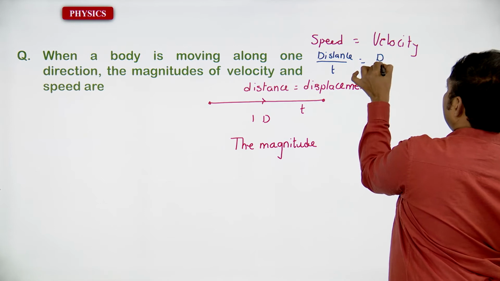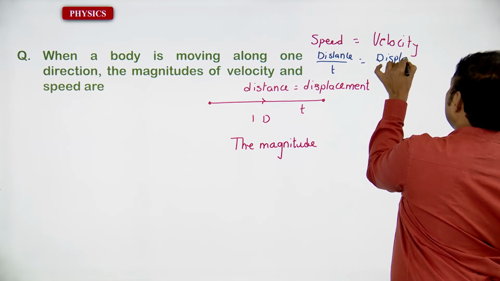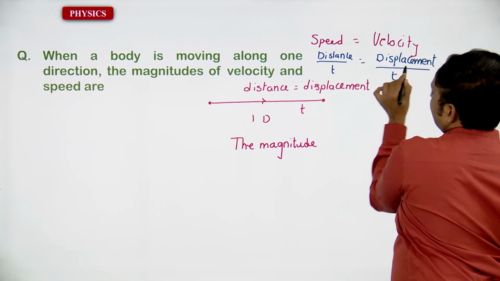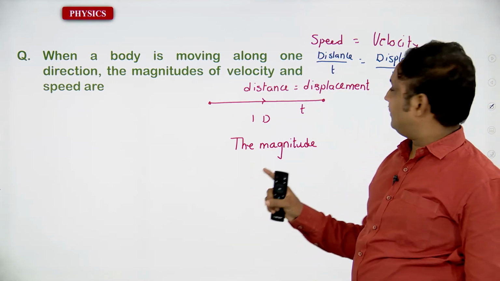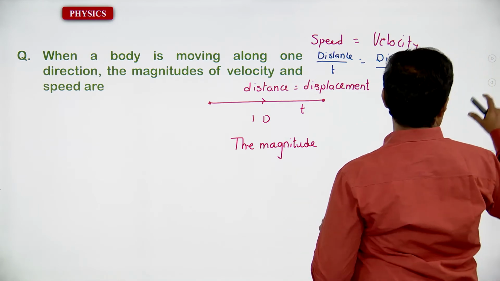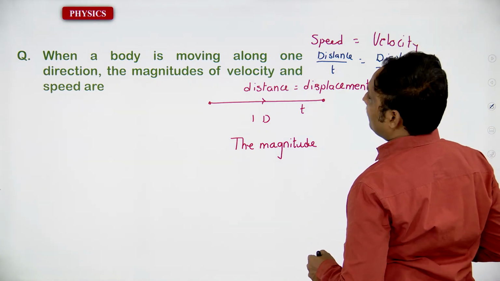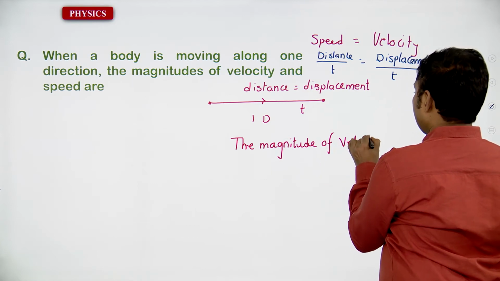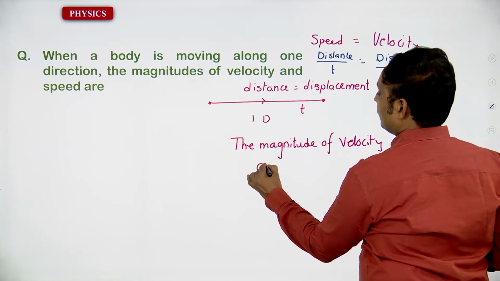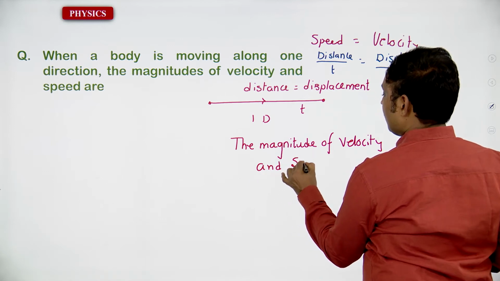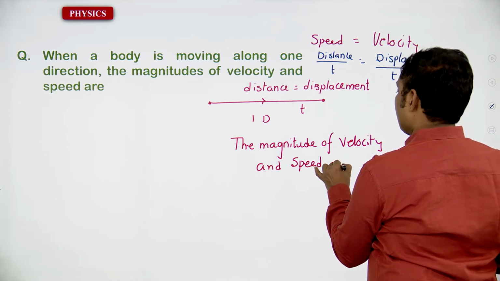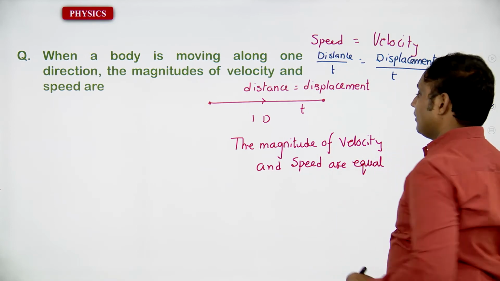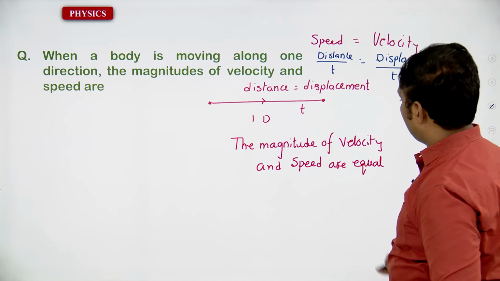This is also displacement by t. Both are going to be equal. It's very clear. No doubt at all. So you have to confirm the magnitude of velocity and speed are equal. It's very clear.